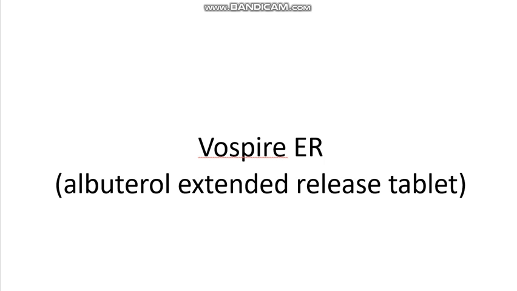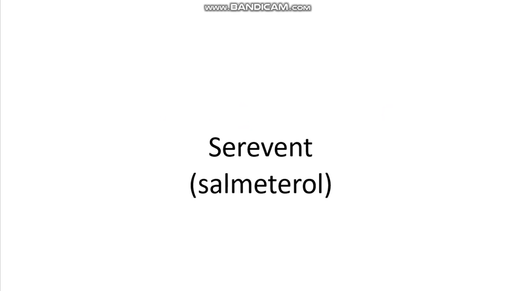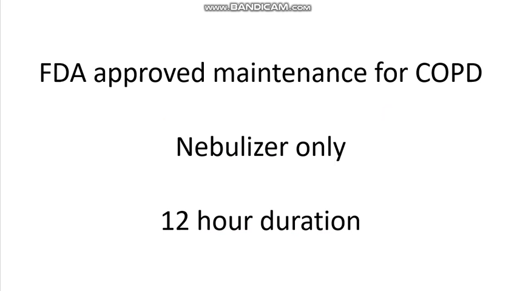Vospire ER, generic name albuterol extended-release tablet, comes in a 4 or 8 mg tablet size. It has a 12-hour duration or more. Serevent, generic name salmeterol, comes in a DPI with a 12-hour duration. Brovana, generic name arformoterol, was FDA approved for maintenance of COPD. It is used as a nebulizer only and has a 12-hour duration.